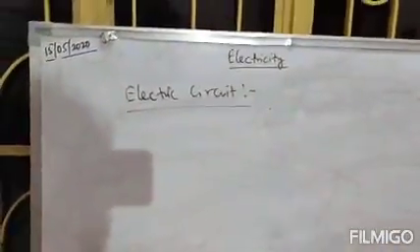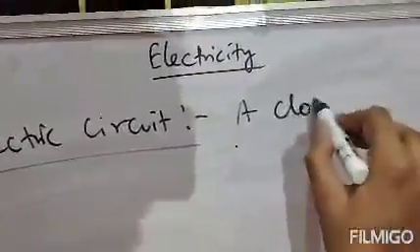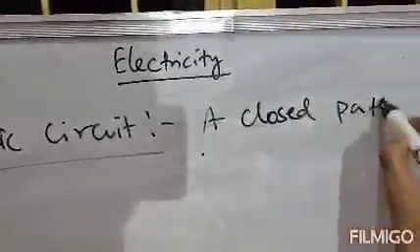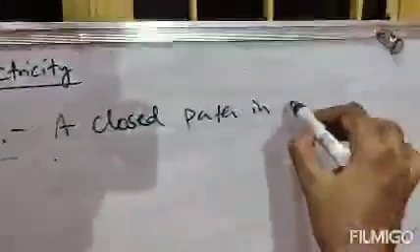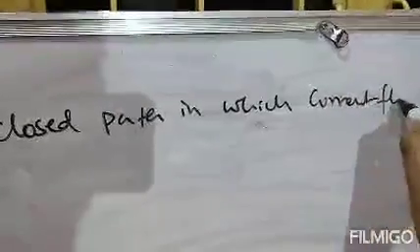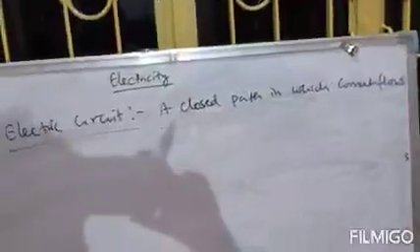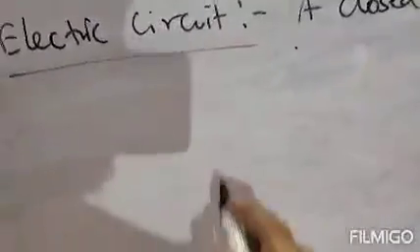Now what is an electric circuit? So before drawing the diagram of an electric circuit, we should know what an electric circuit is. An electric circuit is a closed path in which current flows. A basic definition, that an electric circuit is a closed path in which electric current, or simply current, flows. It is a closed path in which current flows. Clear? So the diagram will be like this.